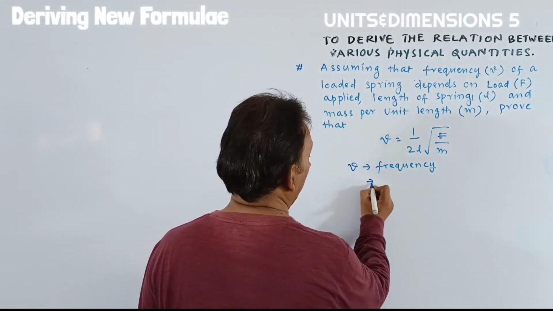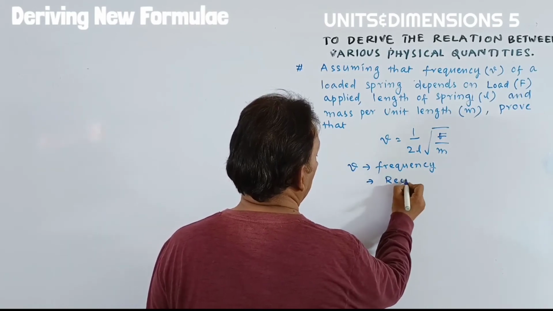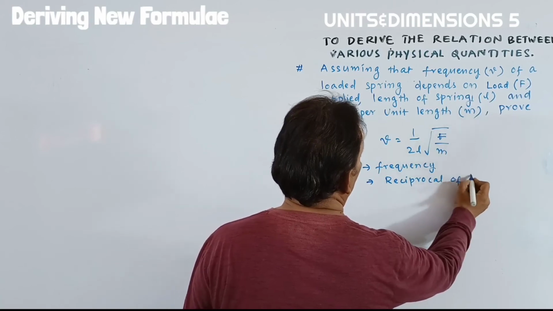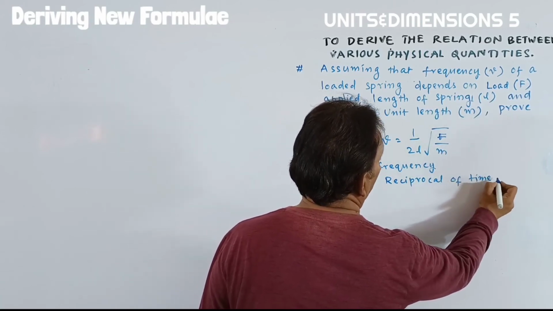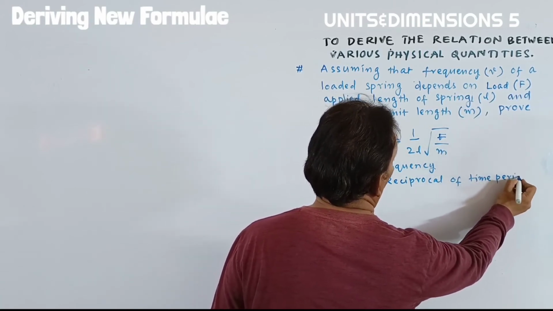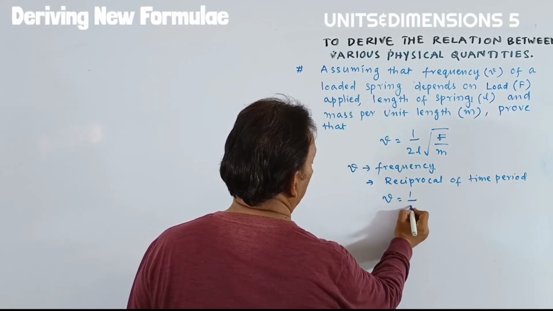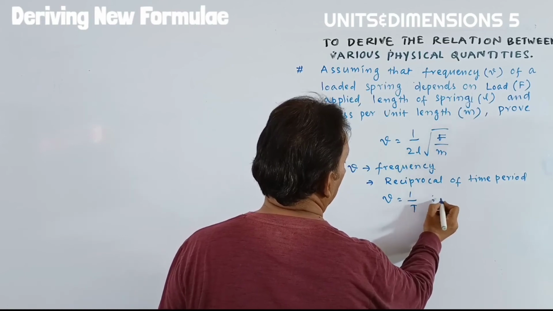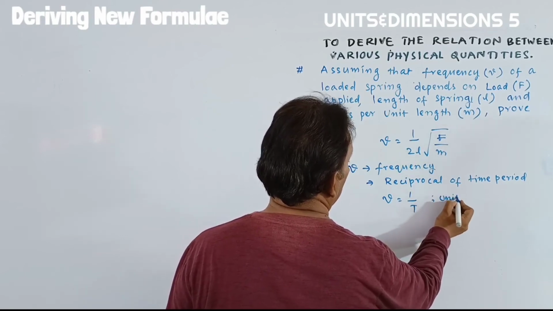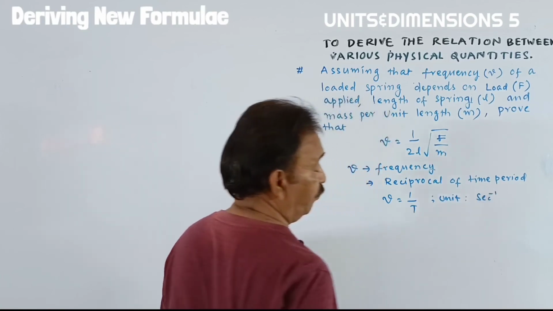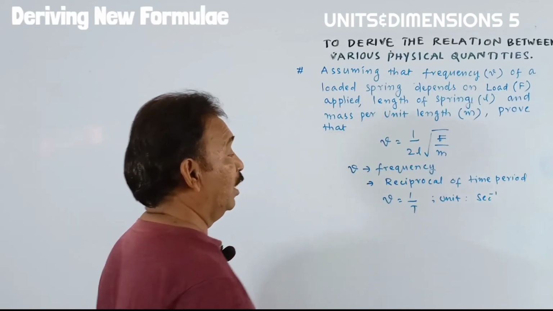But generally we can write it as the reciprocal of time period. That is, frequency nu is equal to 1 by T. And its unit is what? 1 by second, meaning second inverse. Okay, students, it is the frequency.